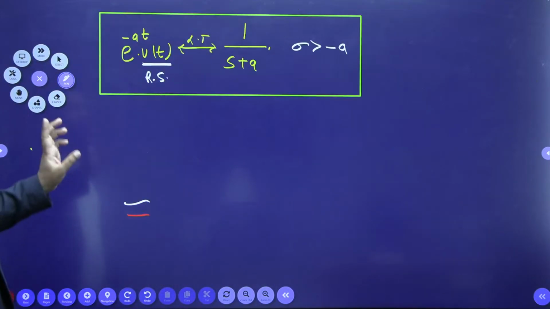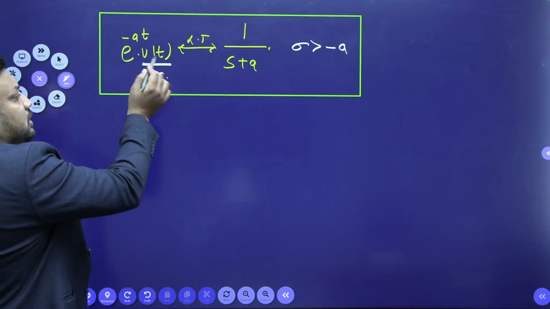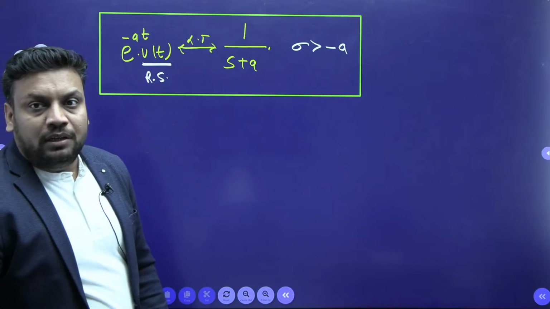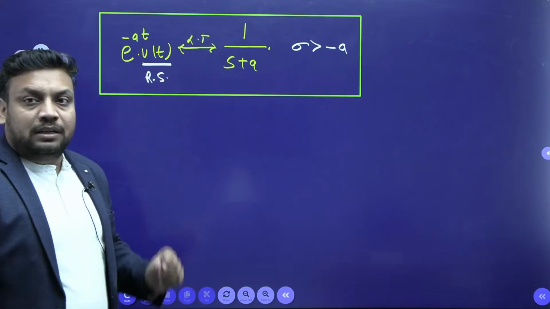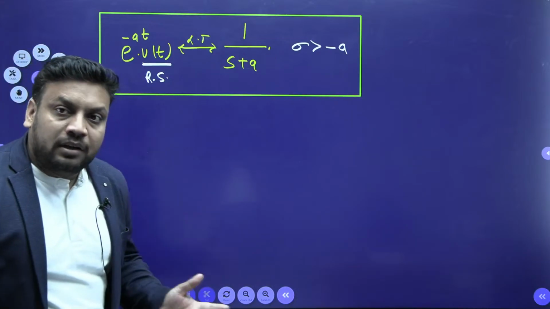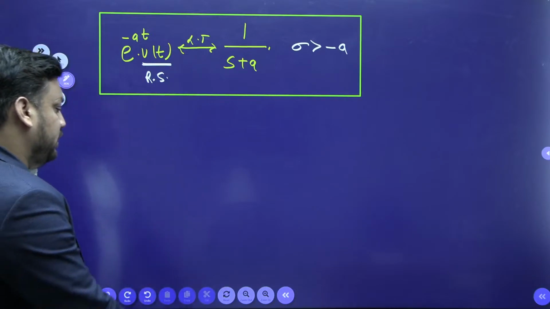Now student, this will work as a short trick for any right sided signal. For any signal which is multiplied with ut, if you want to comment on the ROC, for a right sided signal the ROC will always be greater than the multiple of t in the exponential.